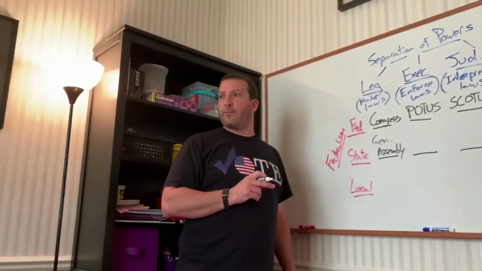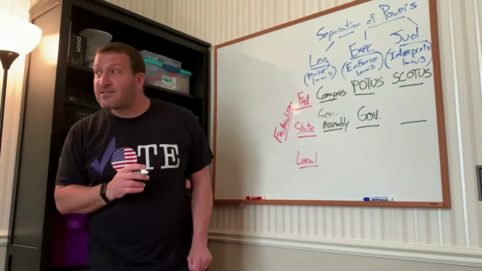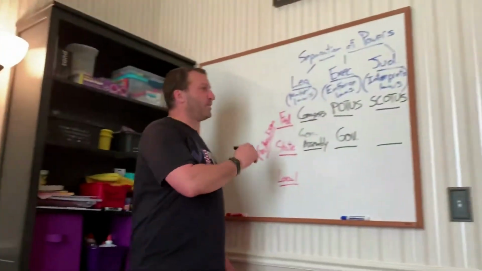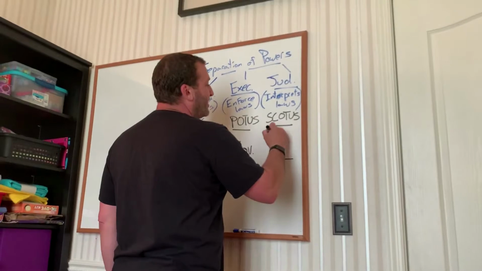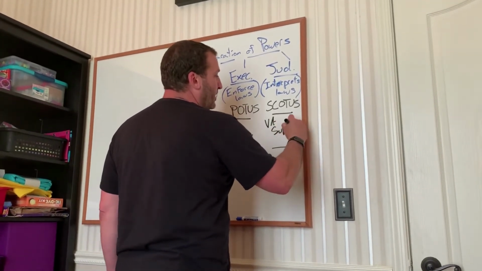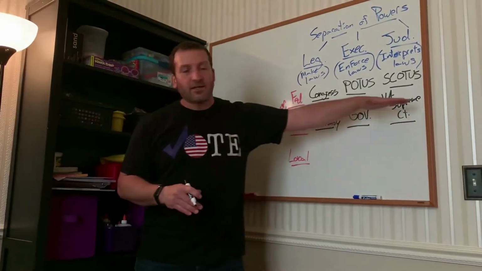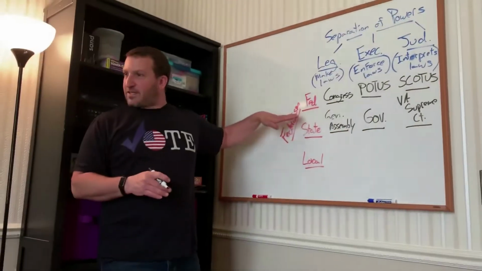What do we call him? Eliana? Governor. The governor. Very good. And our governor, of course, is Ralph Northam. She knew it. And the highest court in all of Virginia is the Virginia Supreme Court. All right, so these are all state level government. Does that make sense? Yes.